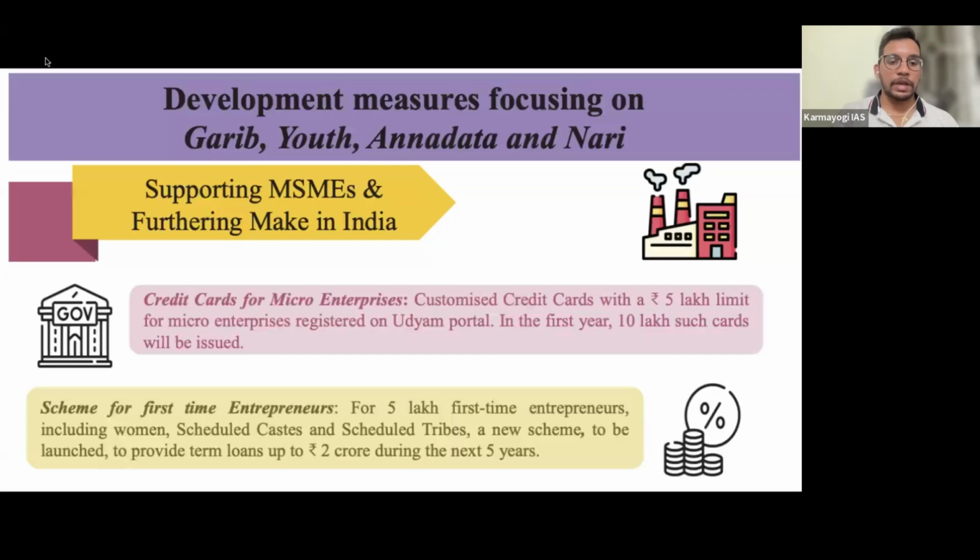And whoever are there, the first time enterprises, for them, 5 lakh first time enterprises, by covering women, scheduled caste, scheduled tribes, a new scheme is going to be provided to give loans up to 2 crores. So the loan can be of 2 crores, for the first time enterprises only. If they are already existing in the business, they are not going to get the benefit. But the new enterprises who want to start their business, government is going to give them loans up to 2 crore rupees based on their propositions for the next 5 years. So these were the proposals for the MSMEs, right?